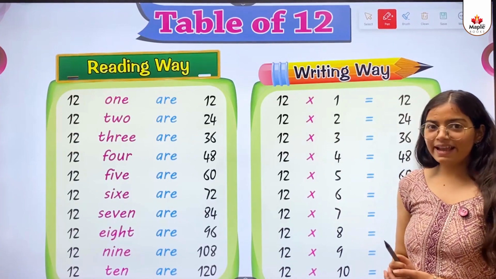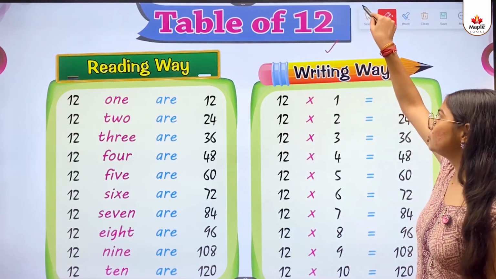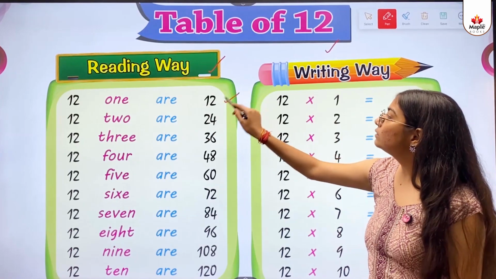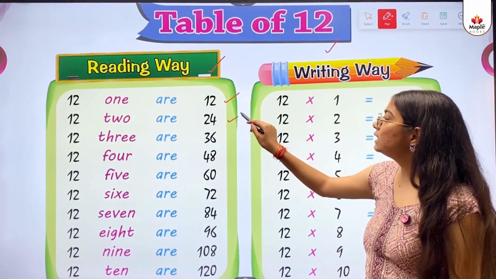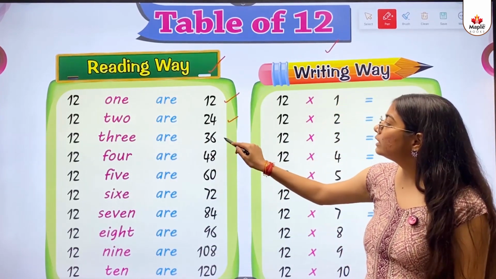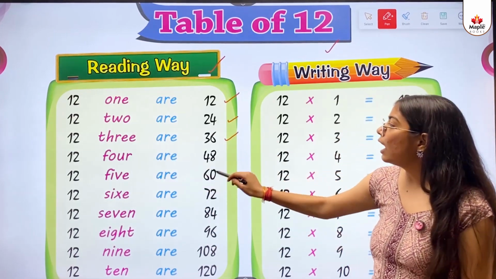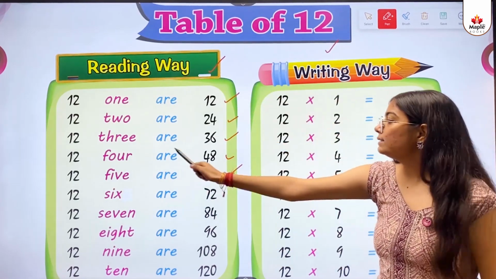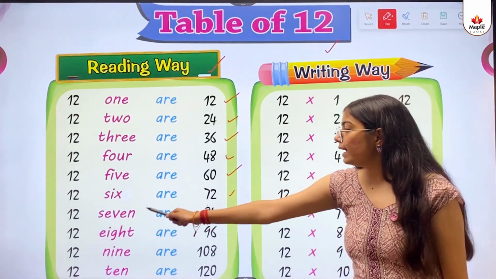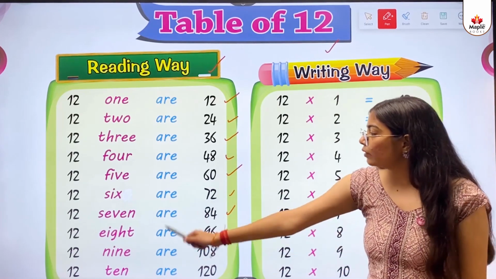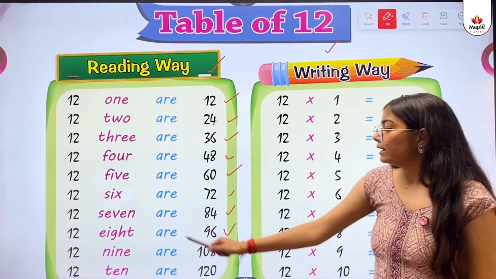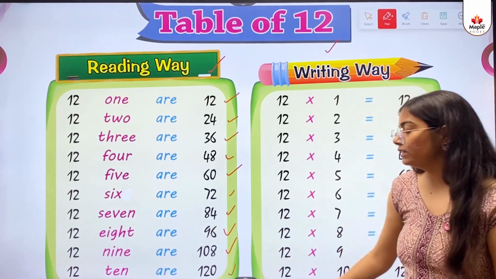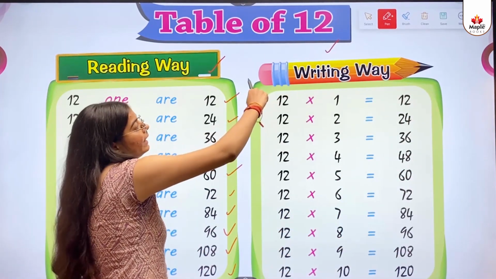So kids, the next concept is table of 12. Reading way. 12 1s are 12. 12 2s are 24. 12 3s are 36. 12 4s are 48. 12 5s are 60. 12 6s are 72. 12 7s are 84. 12 8s are 96. 12 9s are 108. 12 10s are 120. Writing way.